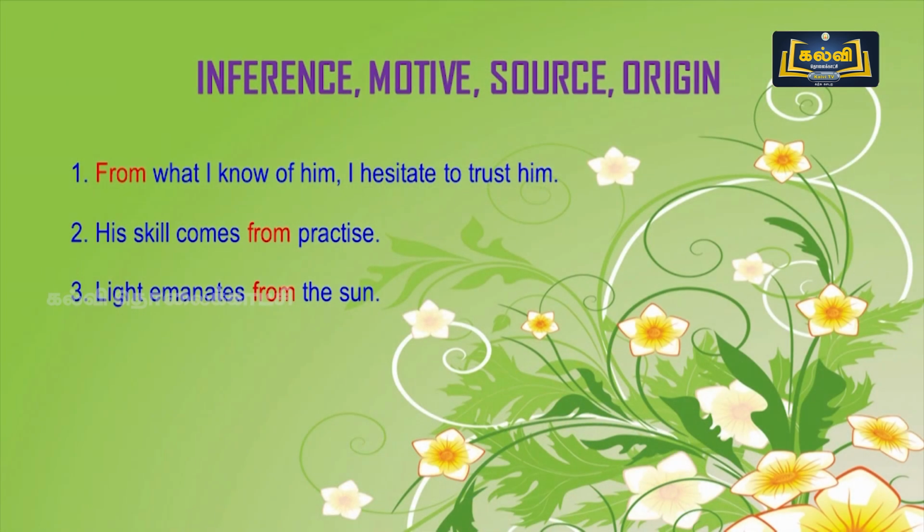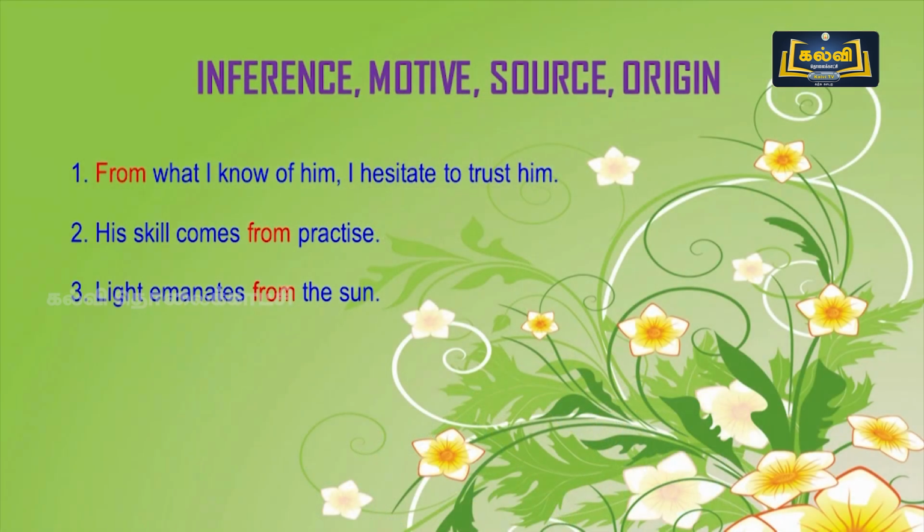Then come examples for inference, motive, source and origin. First example is, from what I know of him, I hesitate to trust him. Here, from is the preposition. From, to, by, on, for, these prepositions are well known to you. Second one is, his skill comes from practice. Third one, light emanates from the sun.